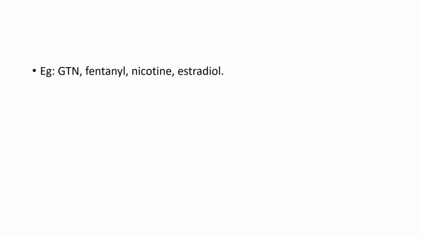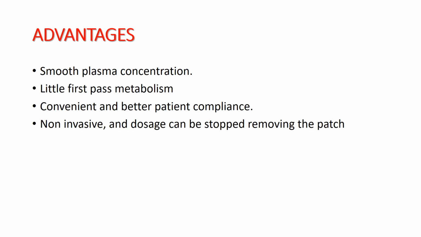Examples of drugs that can be given transdermally are GTN, that is glyceryl trinitrate, fentanyl, nicotine, and estradiol. The advantages of using transdermal patches: smooth plasma concentration, that is the level of plasma concentration will be equal every time. Little or no first pass metabolism. As I told you, they are directly absorbed into the vascularity of the dermis. It enters the systemic circulation directly without entering the liver.